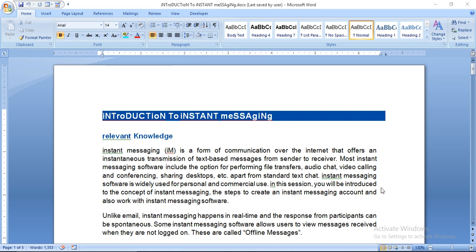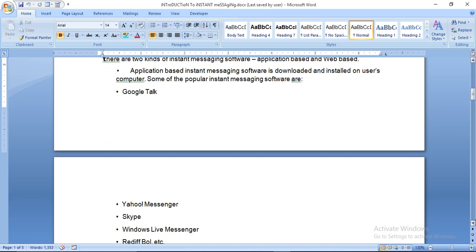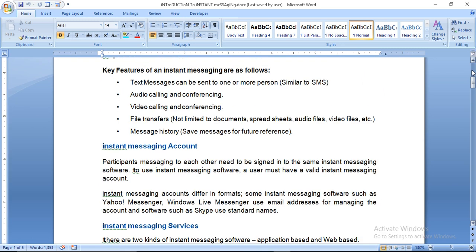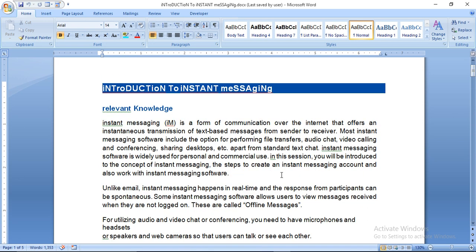In this session, you will be introduced to the concept of instant messaging, the steps to create an instant messaging account, and also work with the instant messaging software. Instant messaging is not used only by personal persons, but it is used by commercial people also. Like today we are using WhatsApp for the tutorial purpose. We are sending the YouTube videos to you so you can learn your lesson by those tutorials.